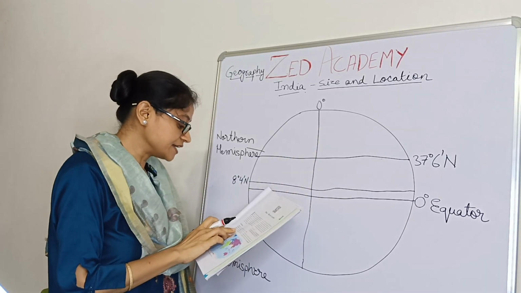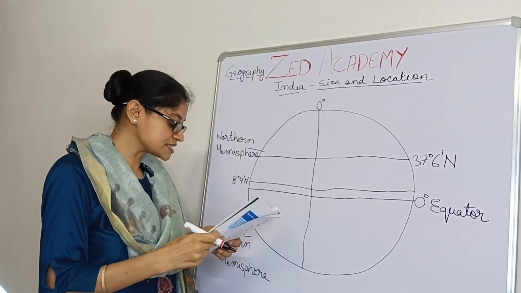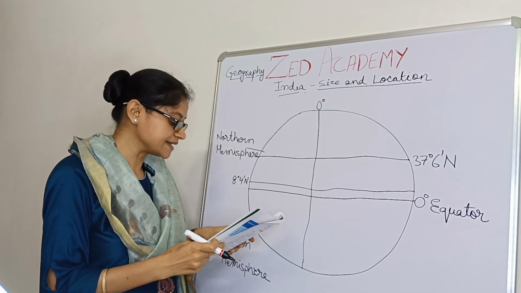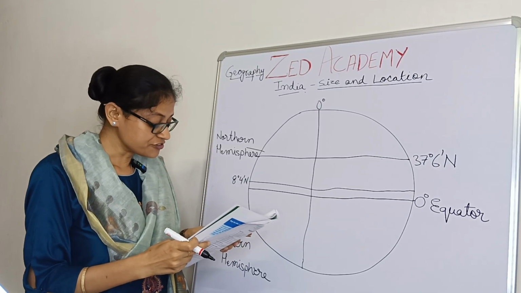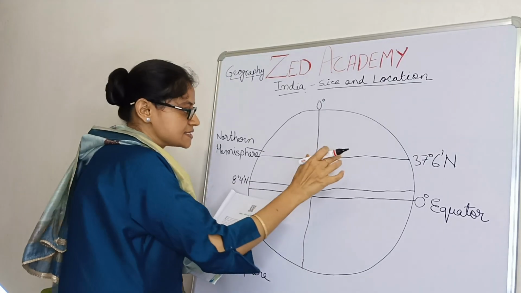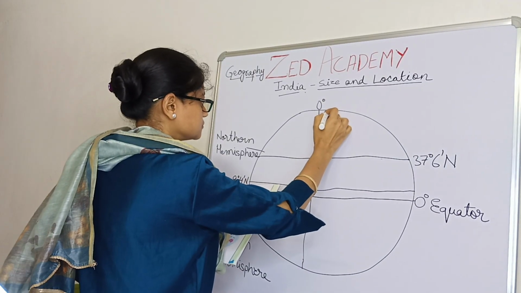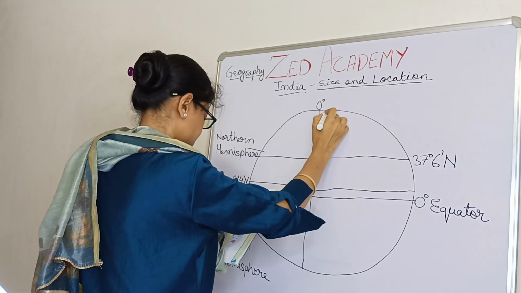And now about longitudes. The longitude is 68 degree 7 minutes east to 97 degree 25 minutes east. Both are east. This point should be noted.